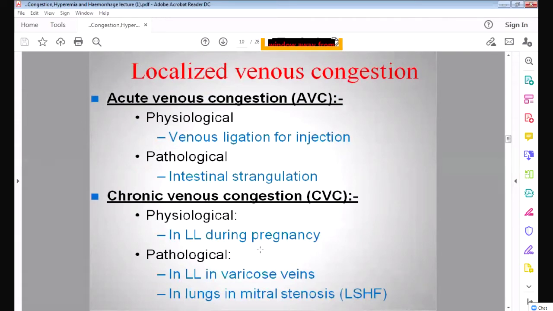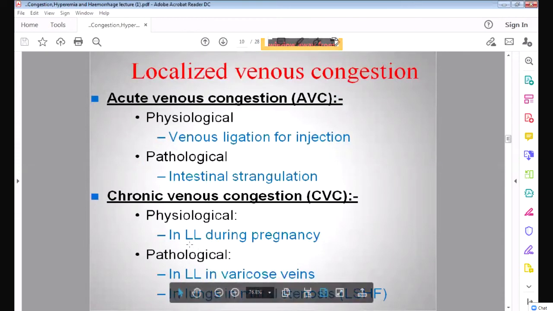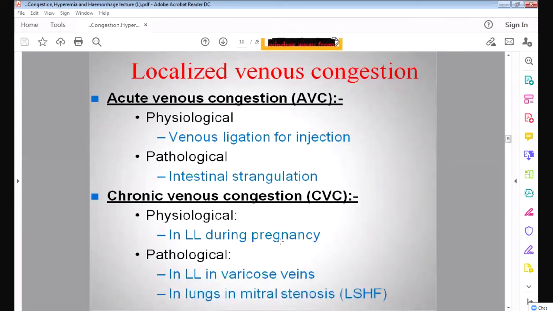Then in pregnancy also there is congestion. This is LL, which means lower limb. So in the lower limb there is congestion in pregnancy. Why? Because in pregnancy the uterus is enlarged. There is a baby inside the uterus, and the fetus will be in the uterus. The uterus will enlarge, and it will compress the inferior vena cava.